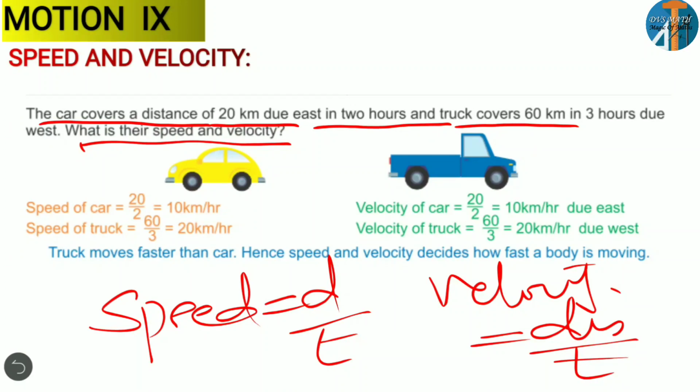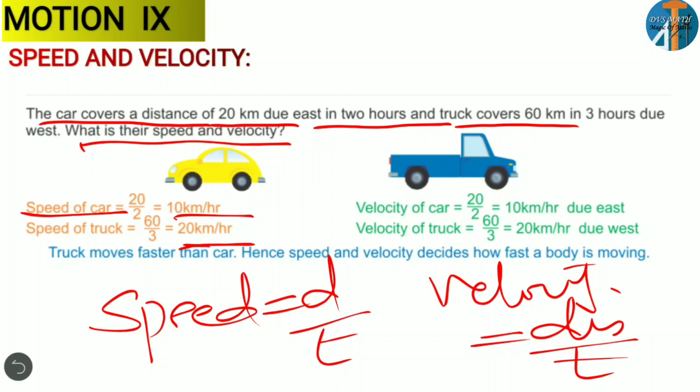Okay, speed is distance by time, velocity is displacement by time. So what is the distance? 20 by 2. So what can you write? 10 km per hour. Here you are only saying the amount, not any direction. So speed of the car is 10 km per hour. Speed of the truck is 20 km per hour.